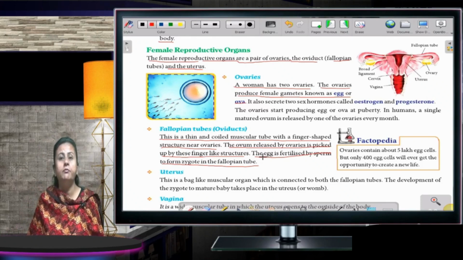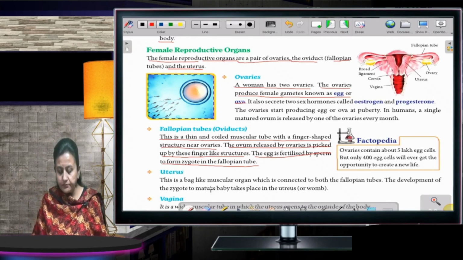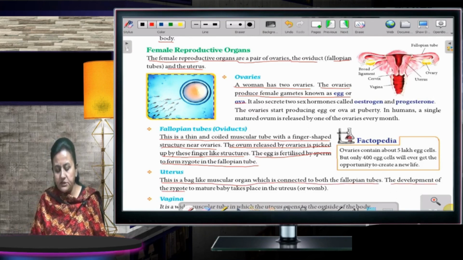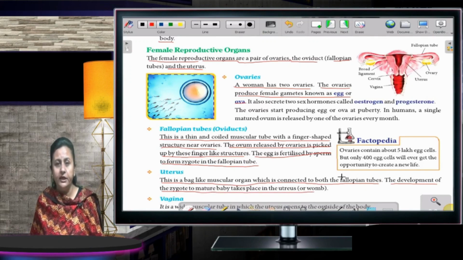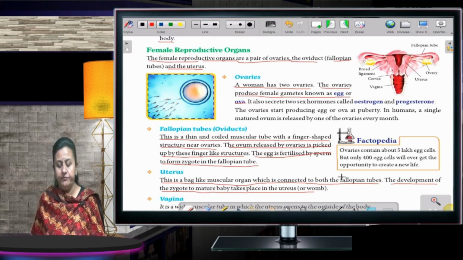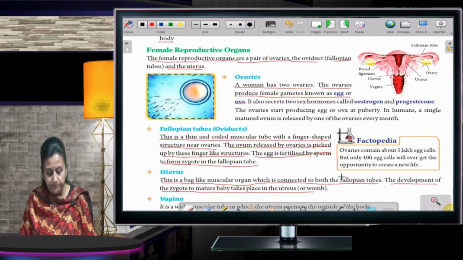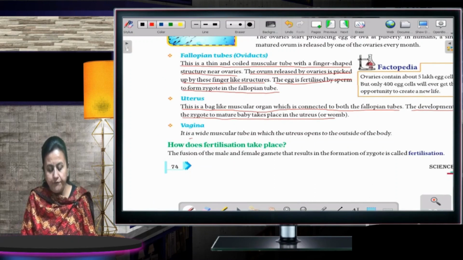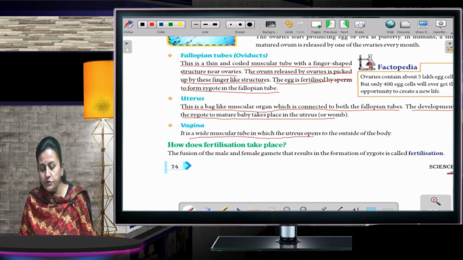So now we'll talk about the uterus. This is a bag-like muscular organ which is connected to both the fallopian tubes. The development of the zygote to a mature baby takes place in the uterus or womb. The fetus is there and the fetus develops into a baby. Now, vagina. What is vagina? It is a wide muscular tube in which the uterus opens to the outside of the body.